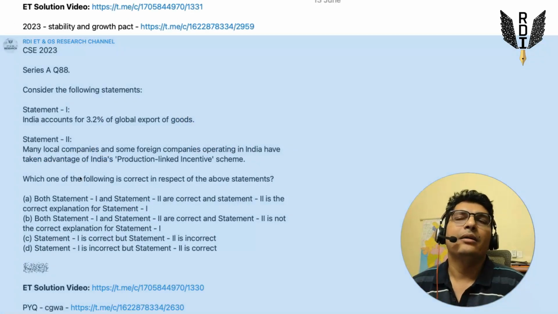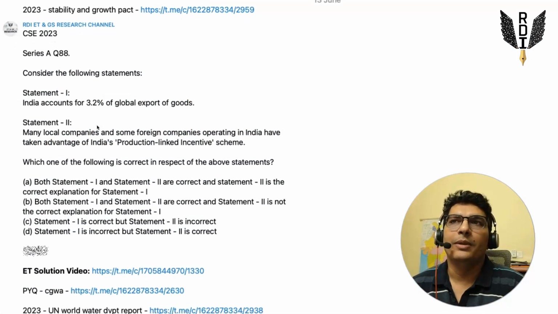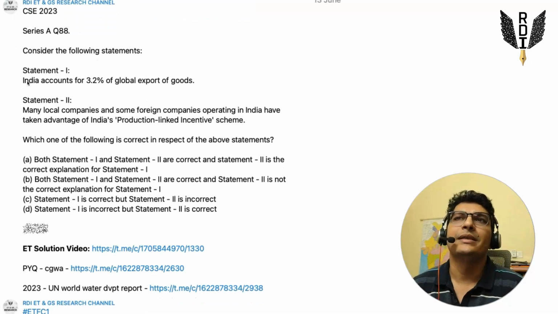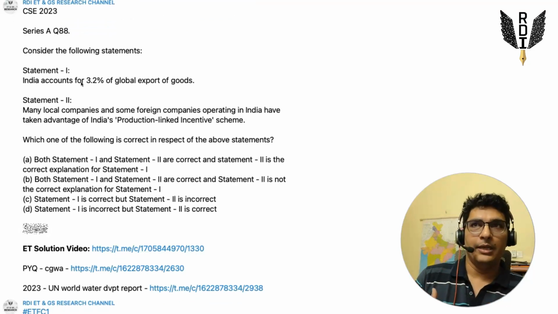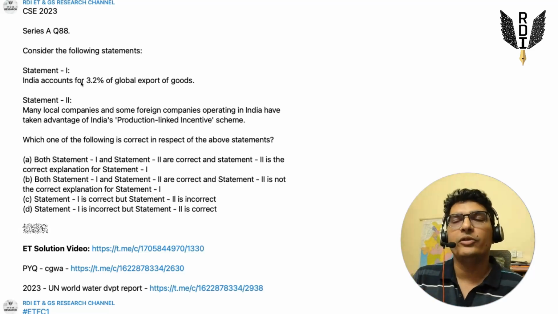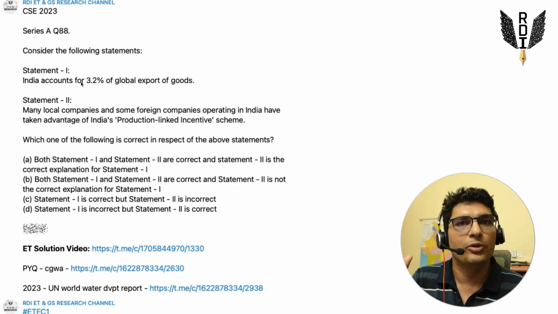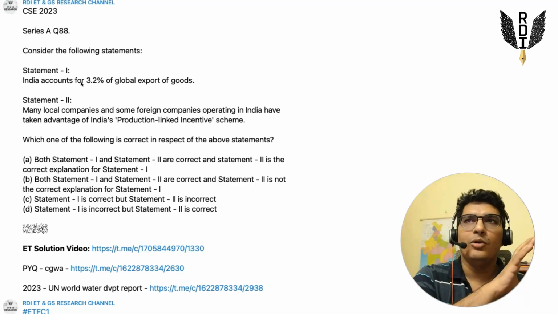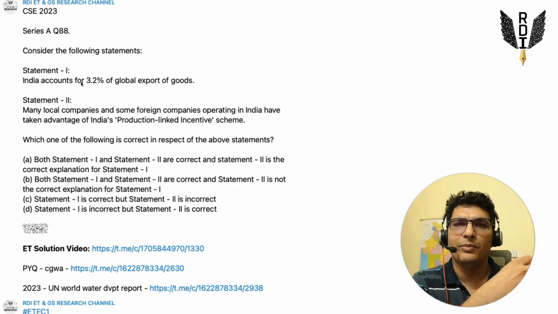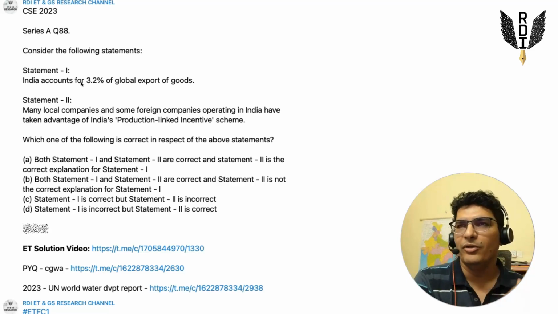And if you look at the first statement of the global exports question, it says India accounts for, again, here the tone is there, right? Accounts for 3.2% or X% of global export of goods. So this is a more direct statement. The other groundwater one has those extra words, UN report and all of that.